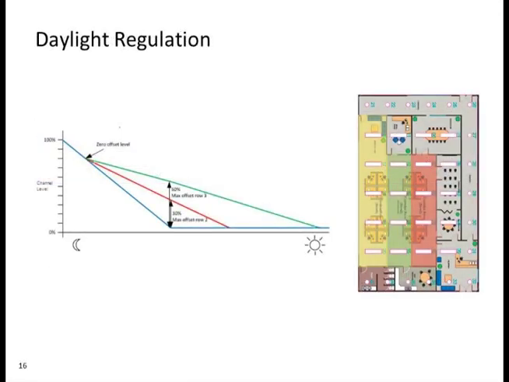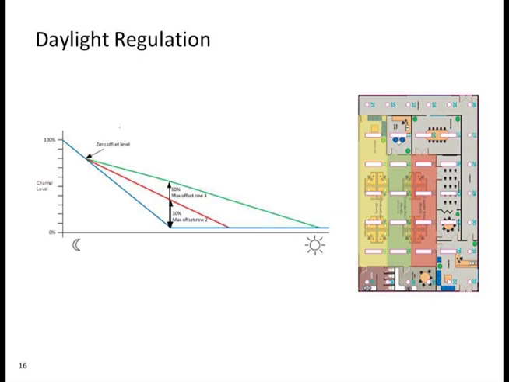I mentioned row offsets, but about daylight regulation. Well, we take what is actually a more complex concept and we build in a very, very simple solution, again, because this is all pre-programmed in. So I mentioned areas adjacent to the windows receive more daylight than those closer to the core of the building. So what we do is we build in a sort of stage lighting level between the window and the core. So the window area luminaires are dimmed to a low level and the luminaires in the core or in the corridor area. And this is a predetermined percentage subject to a small adjustment.